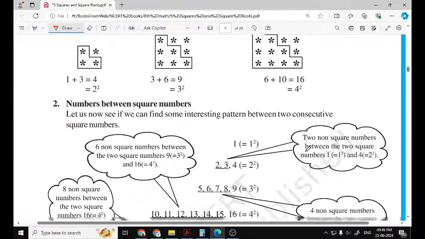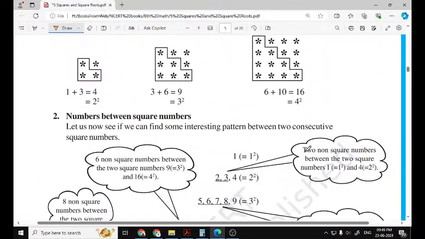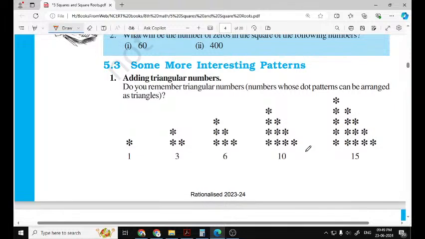Some more interesting patterns. Which are the patterns? A number is a triangular number if, with dots, we can complete a triangle. We assume that 1 is a triangular number.